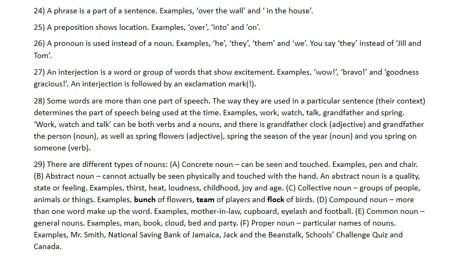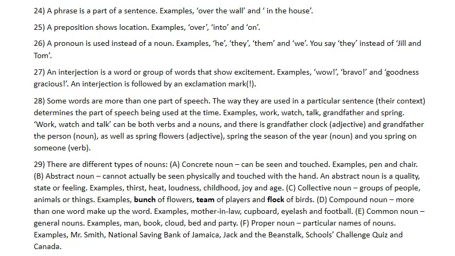Proper noun. A proper noun is the particular name of nouns. Examples: Mr. Smith, National Savings Bank, Jack and the Beanstalk, Schools Challenge Quiz, and Canada. So Mr. Smith is the name of a particular person.